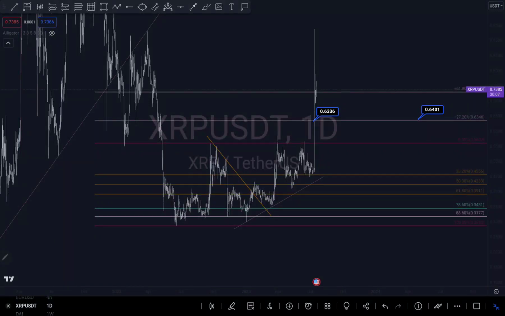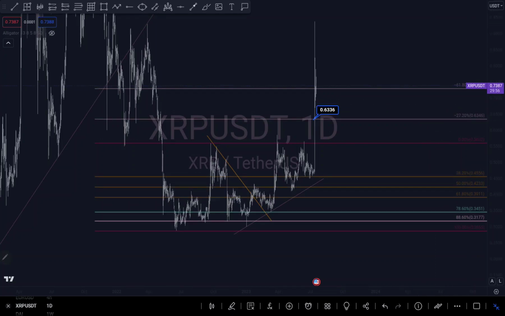Hi guys, so this is my analysis on XRP. What was I expecting on XRP? XRP did its magic. Look at that bullish move. Yes, I was expecting XRP to go bullish, right?